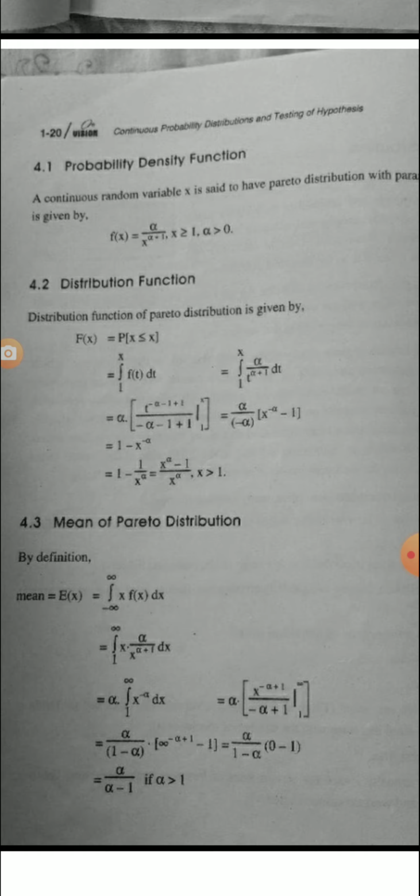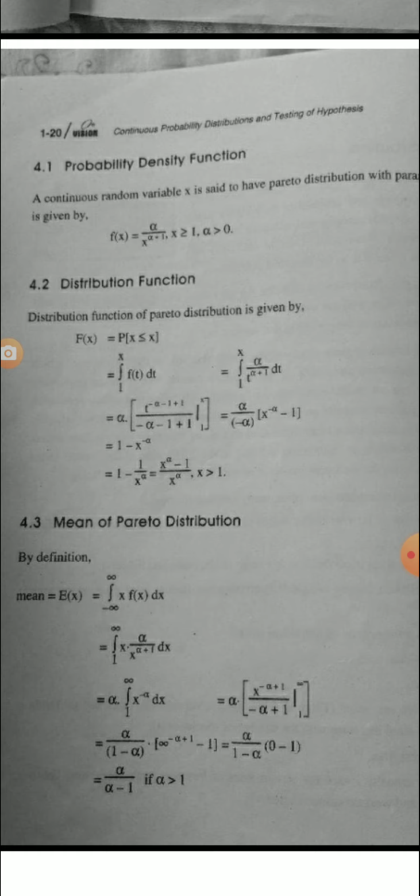Next is distribution function. Distribution function of Pareto distribution is given by F(x) equals probability of X less than or equal to x, which is equal to integration from 1 to x of f(t) dt. Therefore, using probability density function of Pareto distribution, we get integration 1 to x alpha upon t raised to alpha plus 1 dt.